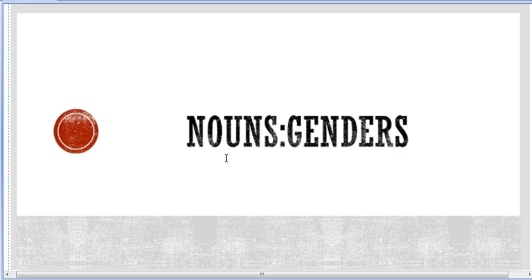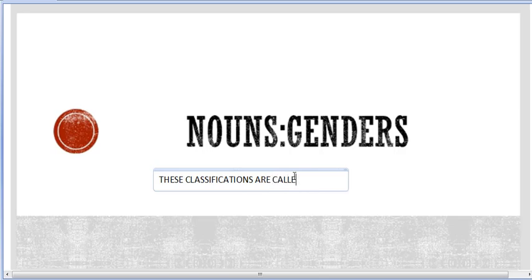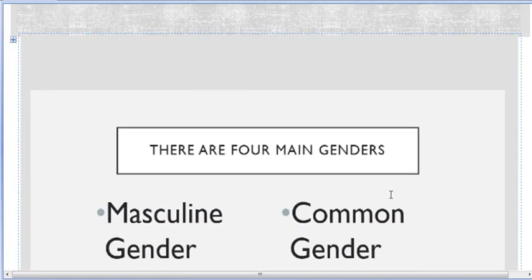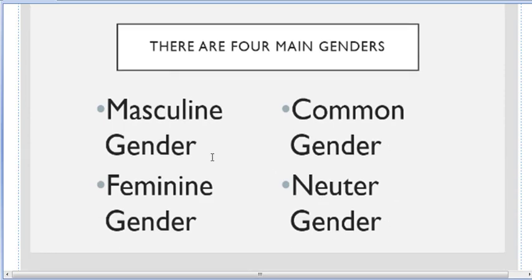Now all the nouns are classified into either masculine, feminine or neuter. These classifications we call gender. These classifications are called genders. Classification can also mean categories. So what are the types of genders that these nouns are classified into? Let us learn. There are four main genders: masculine gender, feminine gender, common gender and neuter gender.